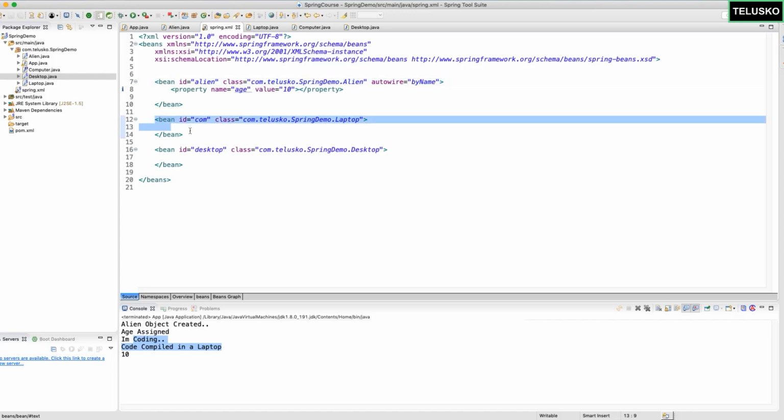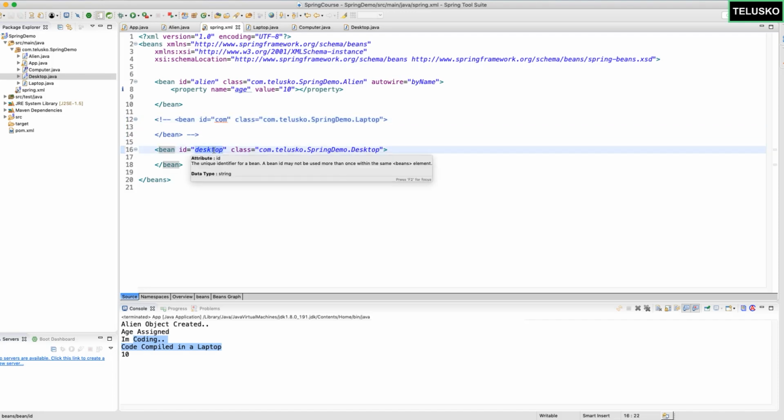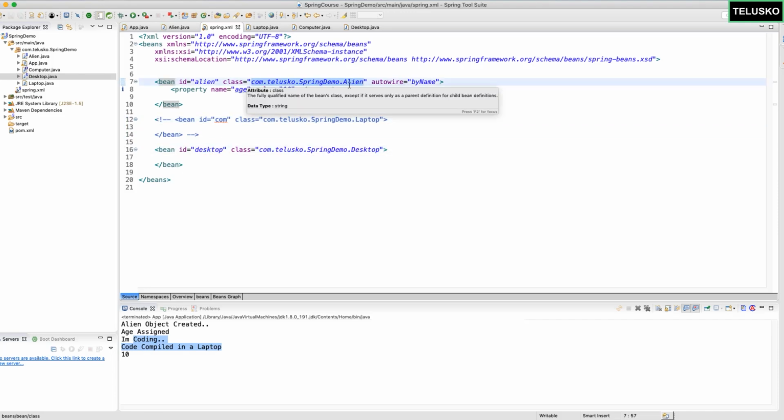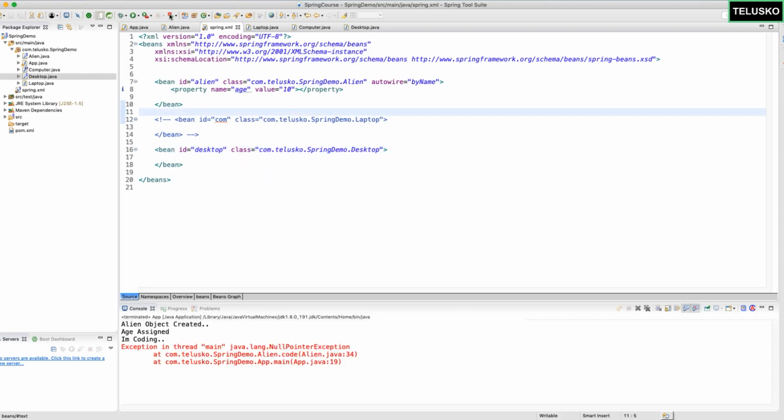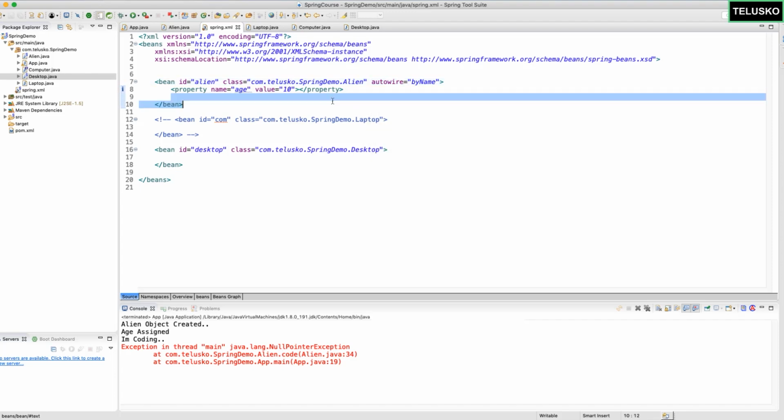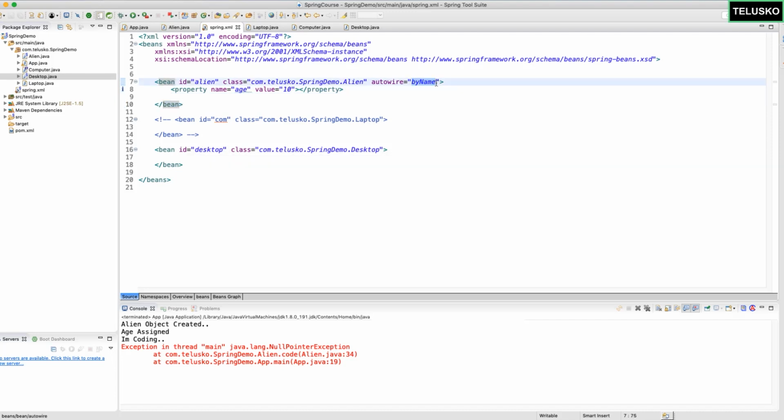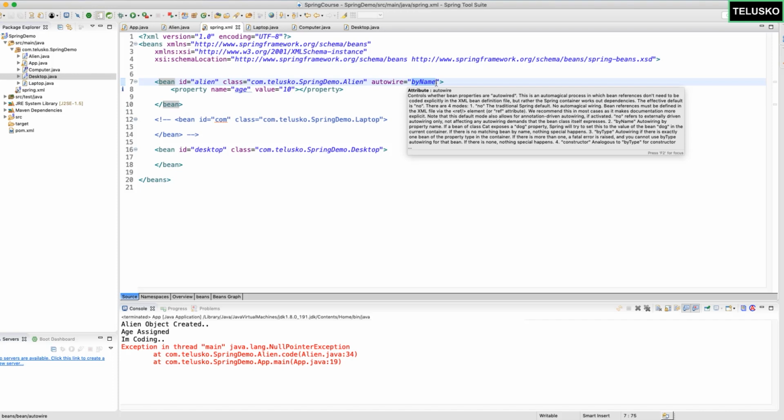Okay, that works. Let me show you one more. Let's say I don't have this particular bean here, so I will just comment it out. Now you can see we have desktop here. As an alien, you need a computer, and yes, we do have a desktop here. Let me relaunch the application and we got an error. The error is because we have not specified the property, but you will say, hey, we have specified Autowire, right? In case of Autowire, you don't have to mention the property. It will search for a particular bean automatically. But unfortunately, it was by name. By name simply means it will search by name. Oh, how do we solve it now?